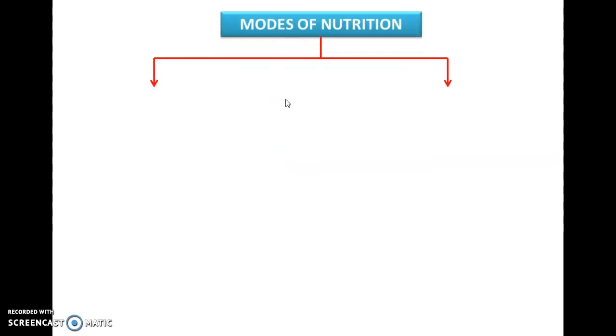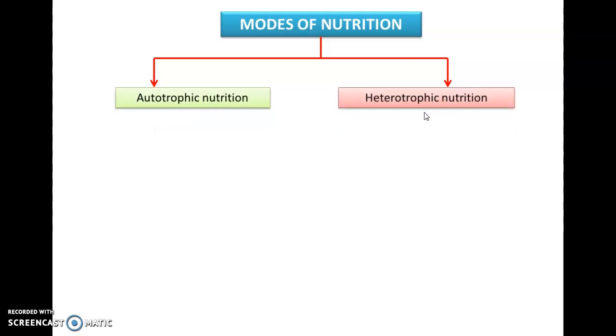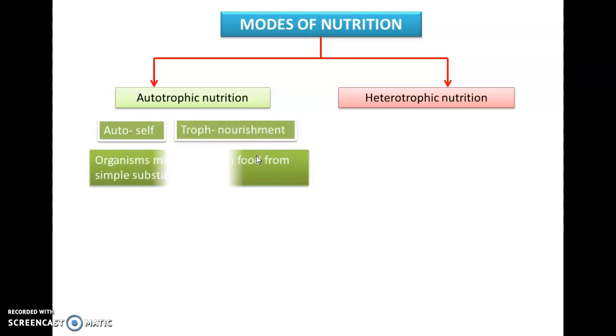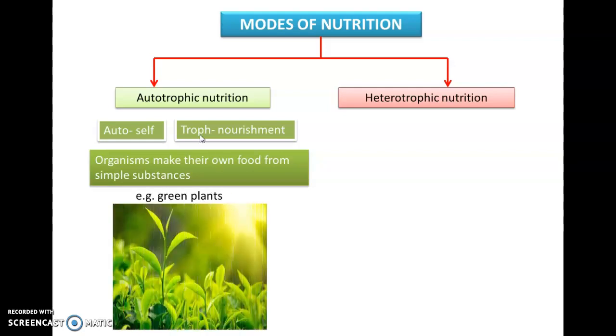Modes of nutrition. On the basis of how organisms intake their food, there are two modes of nutrition. First is autotrophic nutrition and another is heterotrophic nutrition. The word auto means self and troph means nourishment, which means when organisms make their own food from simple substances, it is called the autotrophic mode of nutrition, and the organisms are known as autotrophs. For example, green plants. All green plants are examples of autotrophic mode of nutrition.